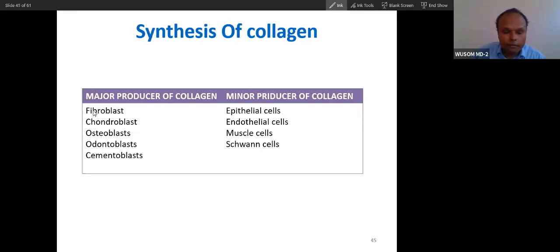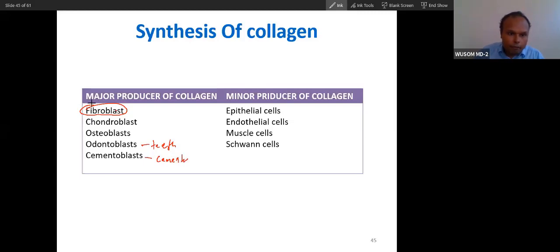Collagen is synthesized by different cells that are present in the connective tissue or bone. For example, in connective tissue it is synthesized by fibroblasts. So these are the major cells that will synthesize collagen. Fibroblast will synthesize collagen in connective tissue, and you can see chondroblast in cartilage, osteoblast in bone, odontoblast in teeth, and cementoblast in cementum of teeth.